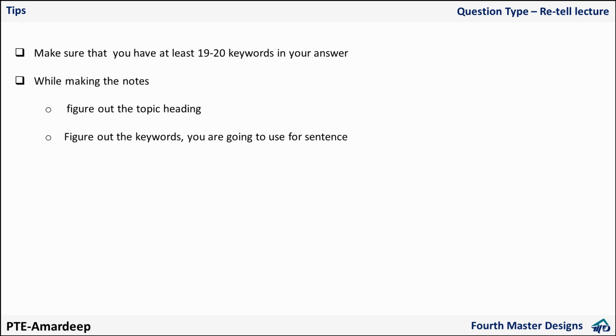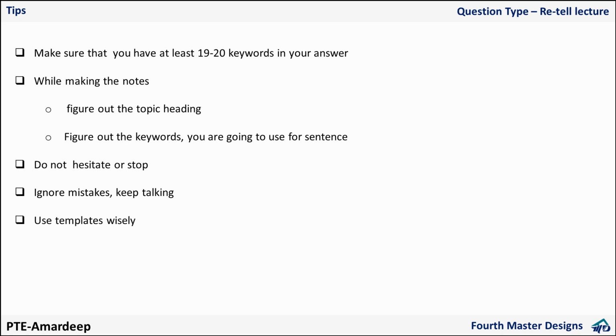If you don't start, or if you keep quiet for 3 seconds, the recording will stop. So you don't have time to think at all. You have to think while making the notes itself, while writing the keywords itself. You have to do everything there only. Okay guys, do not hesitate or stop. I'll now show you after these slides are over. This they have mentioned on the website. Ignore mistakes, keep talking, and use my templates wisely.